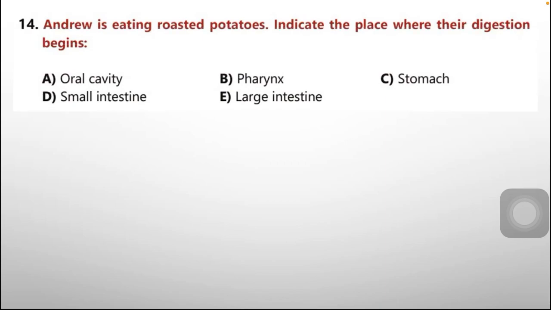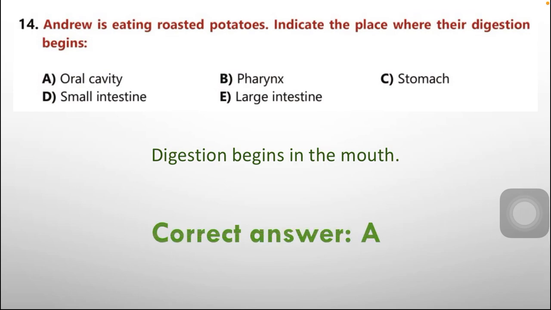Moving on, the next question number 14. Andrew is eating roasted potatoes. Indicate the place where this digestion begins. Option A, oral cavity. B, pharynx. C, stomach. D, small intestine. E, large intestine. Whenever we start eating, digestion starts first in the mouth. So according to that, our correct option is option number A, oral cavity.